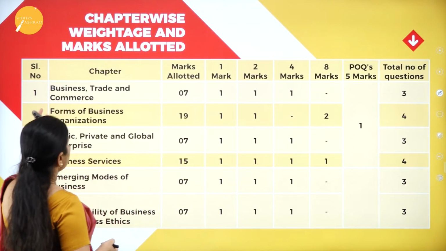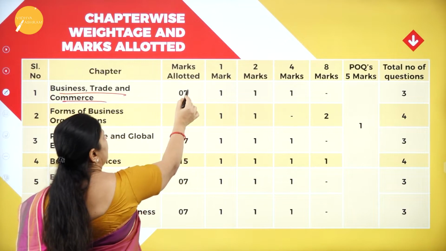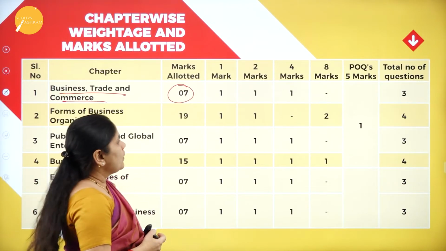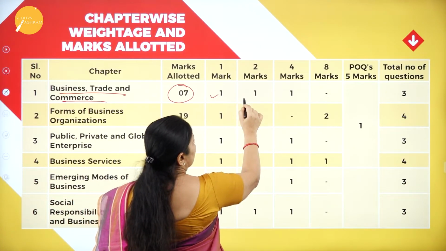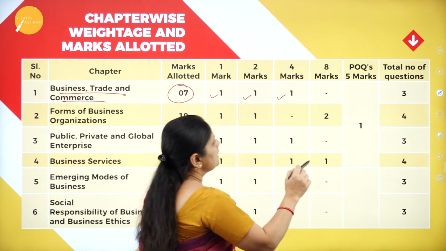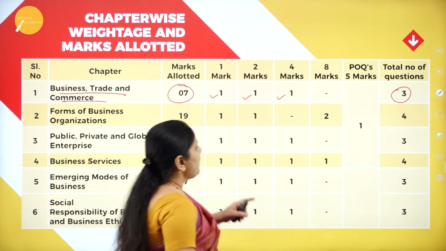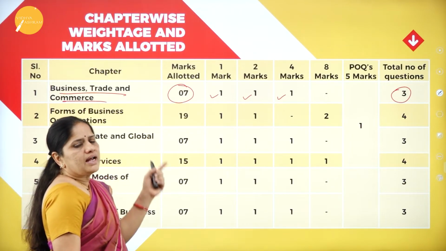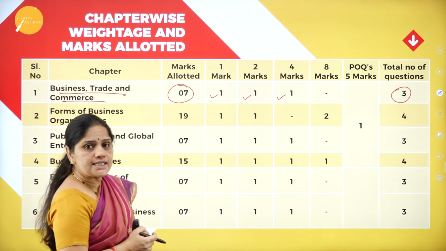Now, coming to chapter 1, that is business, trade and commerce, they have allotted 7 marks for this chapter. In this, you will have a 1 mark question, a 2 marks question, and a 4 marks question, so totally 3 questions from this chapter, but the marks is 7. So, out of 100 marks, you will be scoring 7 marks from this first chapter.